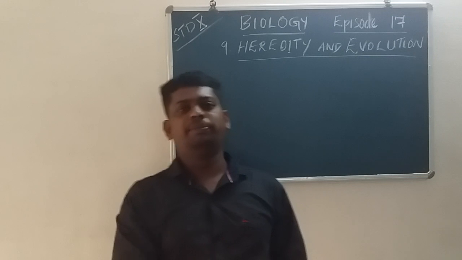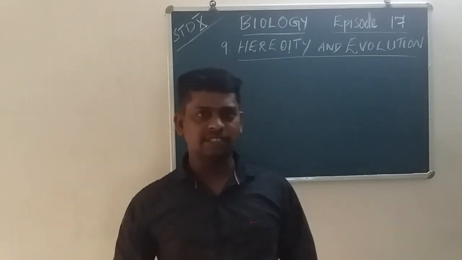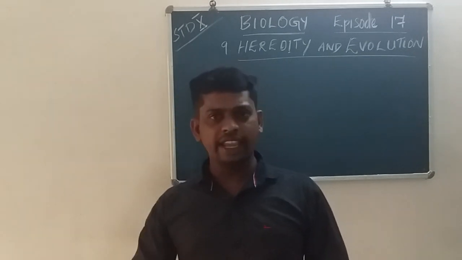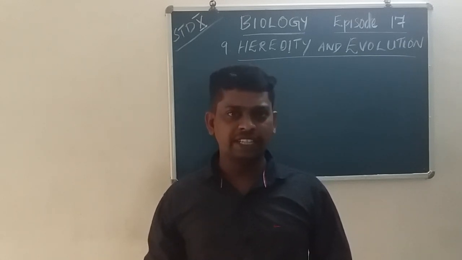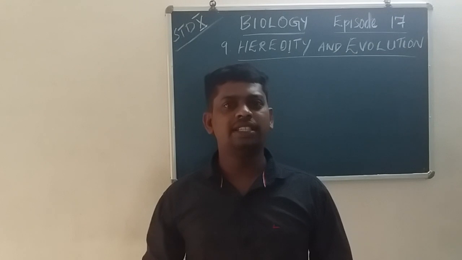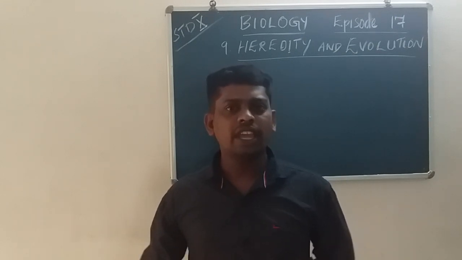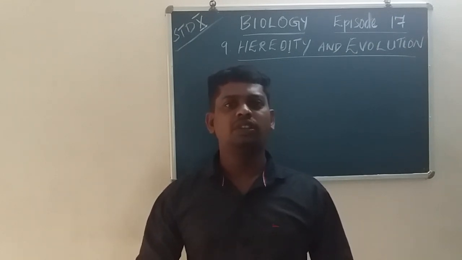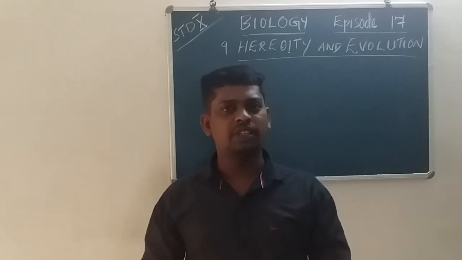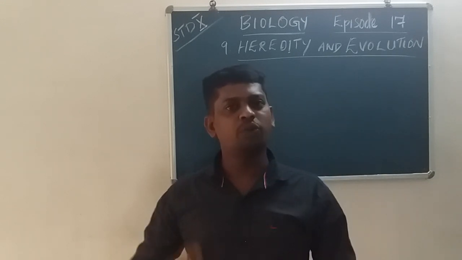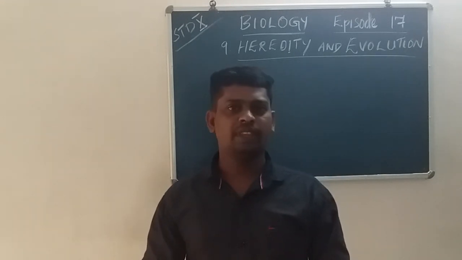For a single character, the chromosomes are capital T, and the genes are TT. The ratio we get is 3:1, that is the monohybrid ratio: 3 the dominant character and 1 the recessive character.